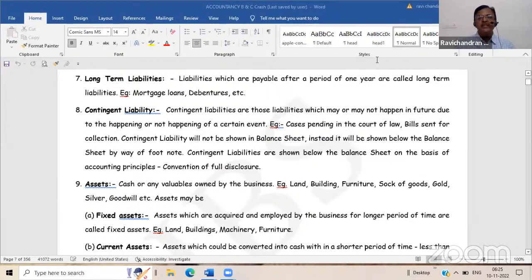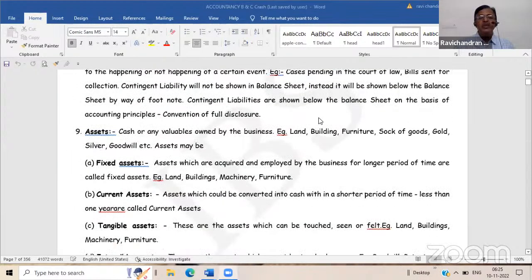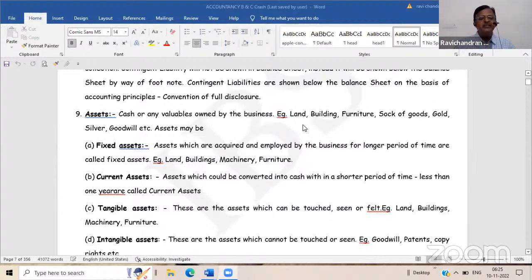Then comes assets, the asset side of the balance sheet. Whatever the firm owns is an asset.